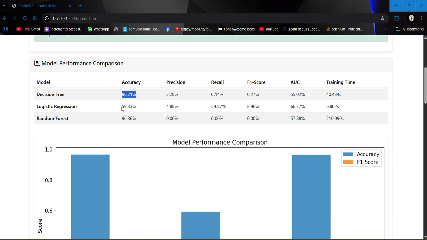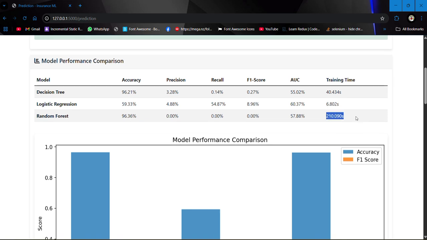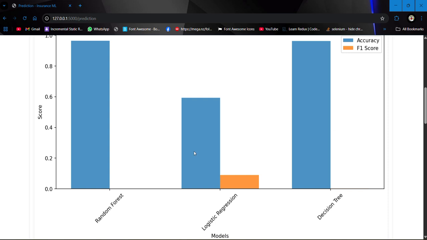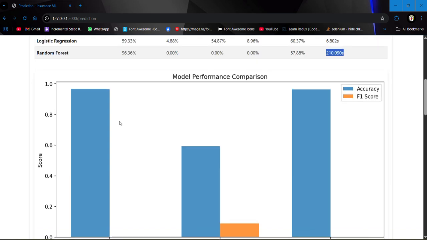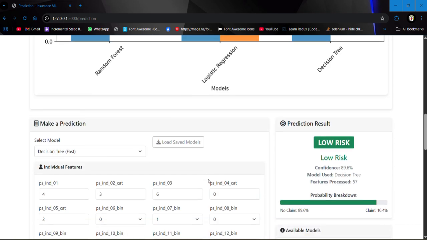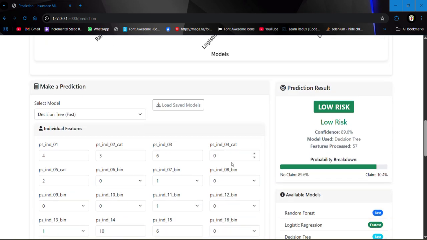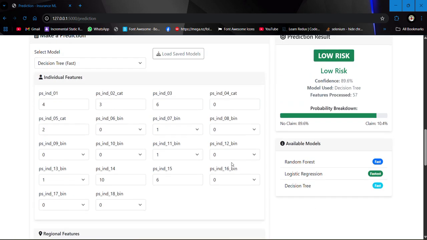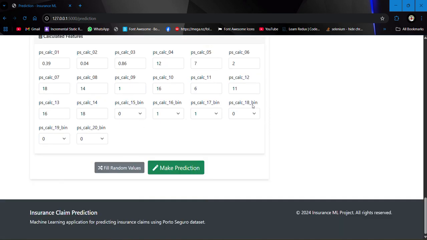Then we have logistic regression, which is not accurate, obviously, at 59%. The time taken by decision tree is 40 seconds, for logistic regression 6 seconds, and for random forest 210 seconds. Then we have a graph plotted showing the bars, which has good accuracy and which does not. Now my models are trained, and we can use them to make predictions.